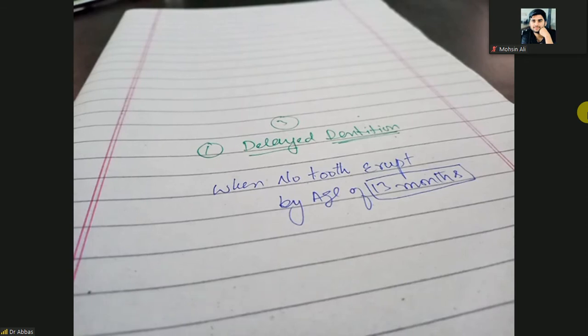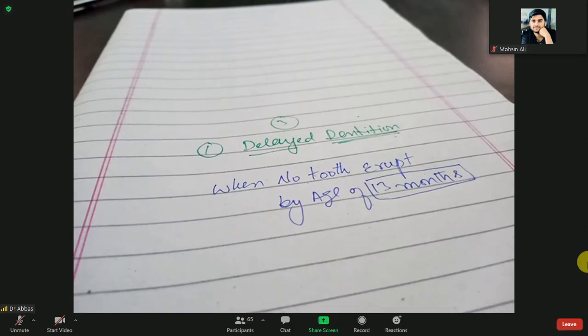So when will the primary teeth fall out? All the primary teeth will fall out up to the age of 10 to 12 years. First primary tooth will fall out at the age of 6 to 7 years. All primary teeth, the milk teeth or temporary teeth, will fall out at the age of 10 to 12 years.